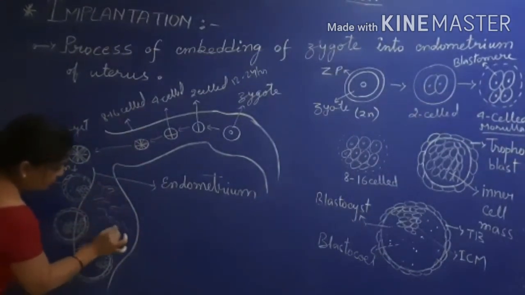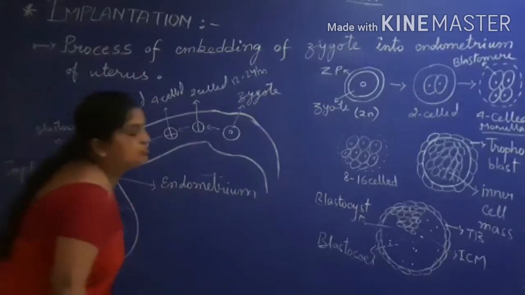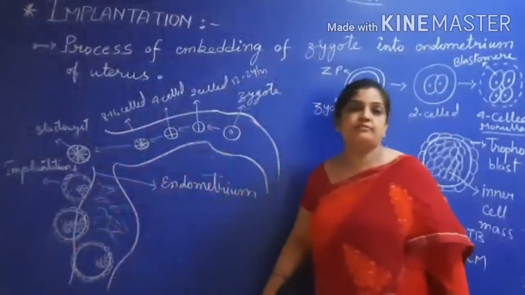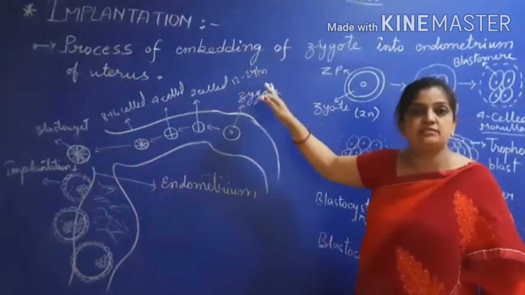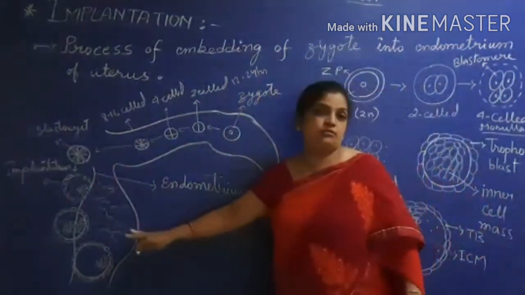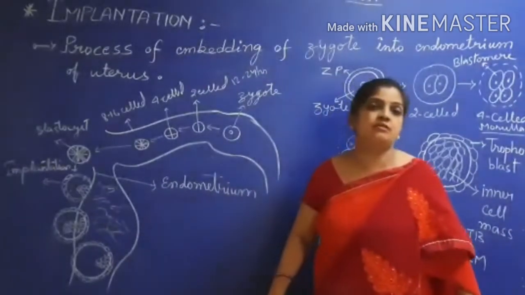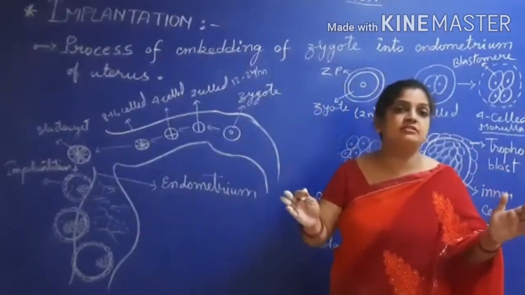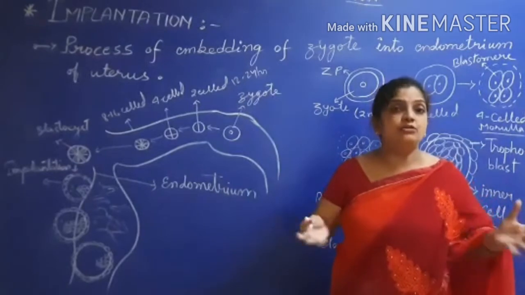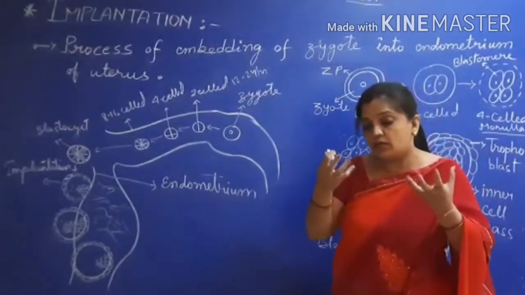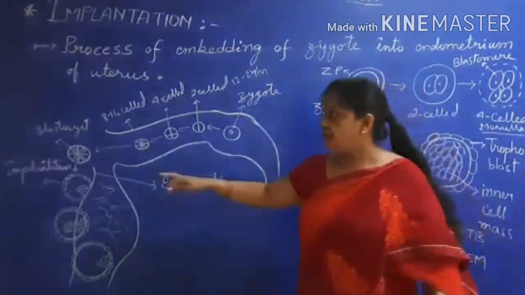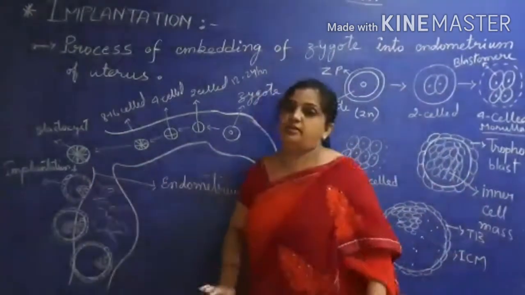When I was explaining the menstrual cycle, I told you that while fertilization takes place, simultaneously within the uterus blood vessel preparation takes place. The endometrium becomes 6 to 7 mm thick. Why? To hold the zygote, to hold the blastocyst. So implantation takes place.